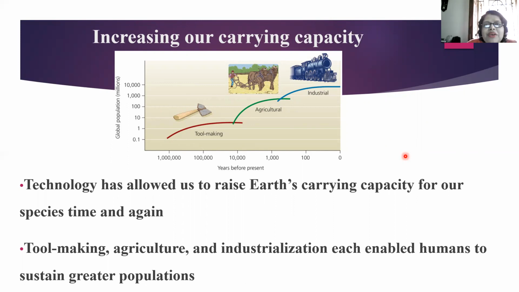So this is how we make room for more and more population. We have increased the carrying capacity of Earth, right? Now see, tool making, agriculture and industrialization each enabled humans to sustain greater population.